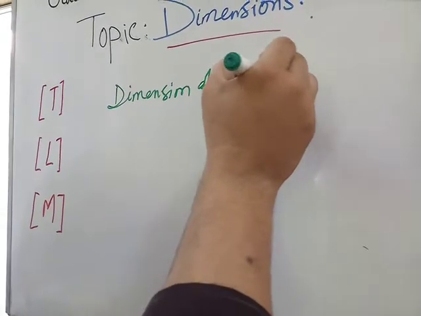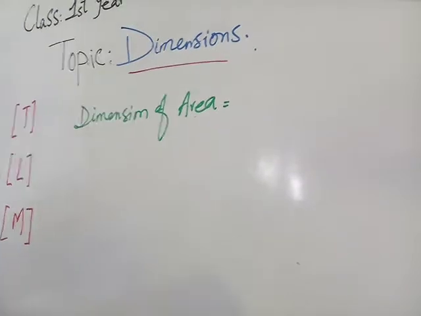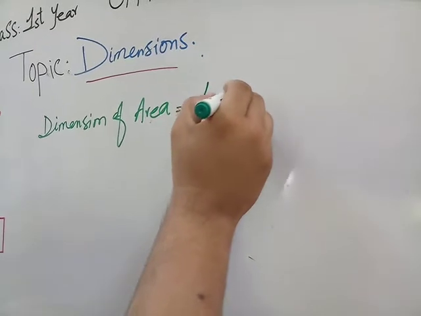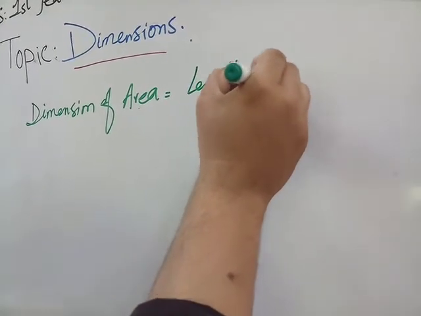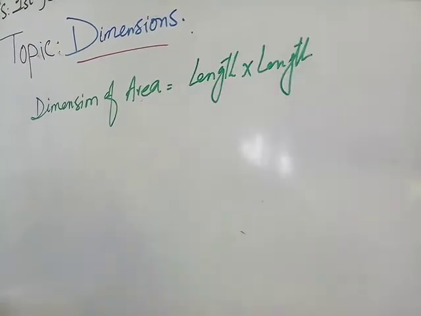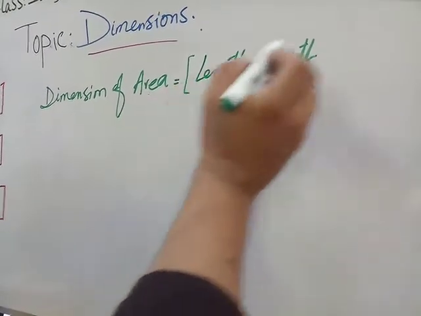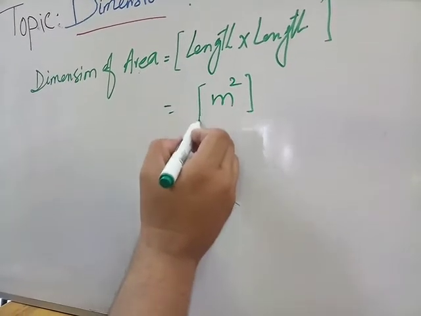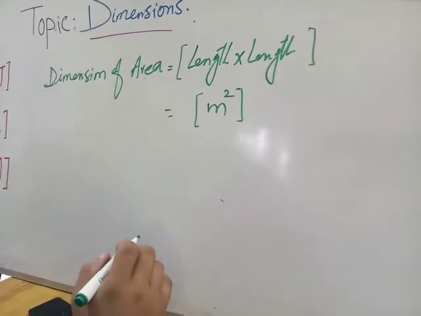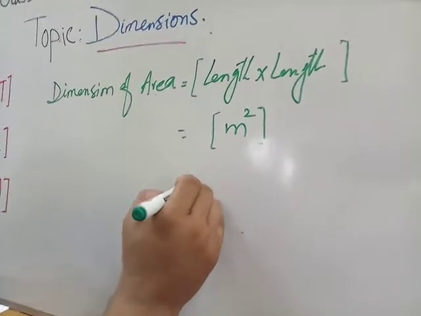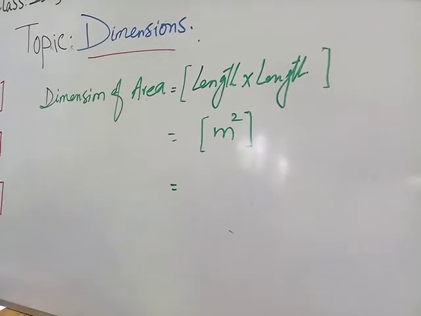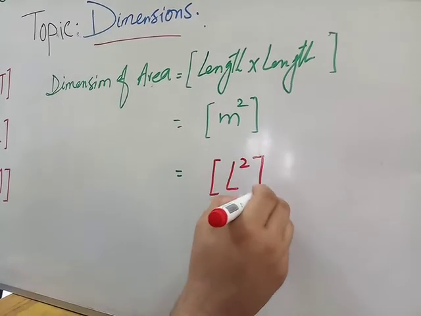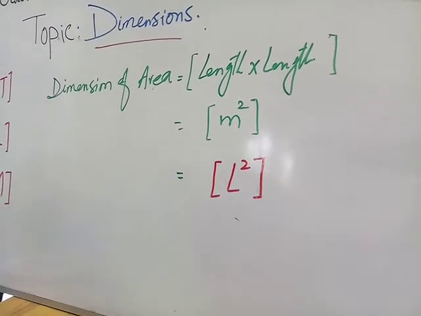Area is a derived quantity, and it is the combination of 2 base quantities, length multiplied by length. So this is meter square, and when we denote the dimension, we replace meter by capital L. So L square is the dimension of area.